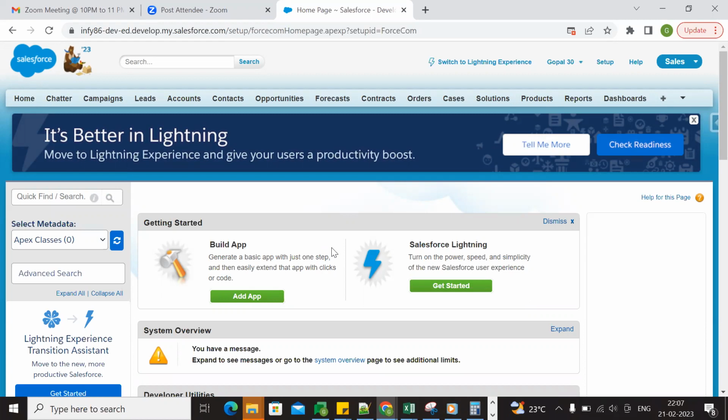So what is role? Role deals with authorization to access the data. Okay. What is the importance of role?